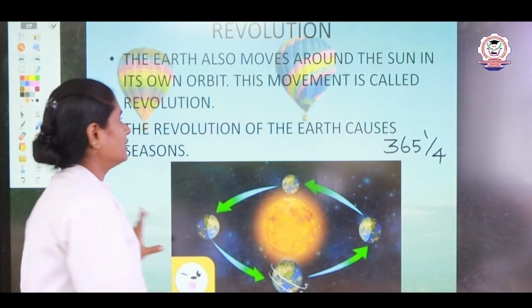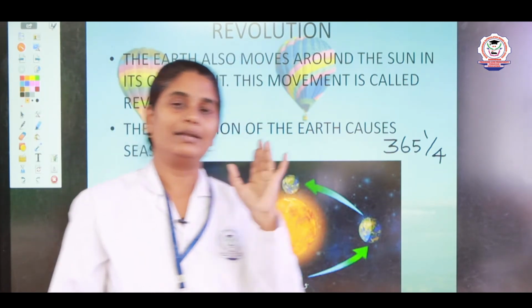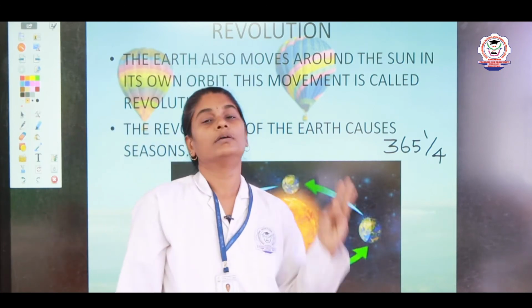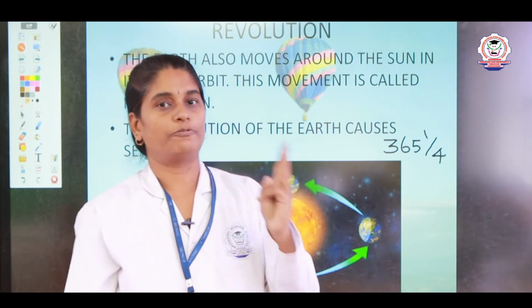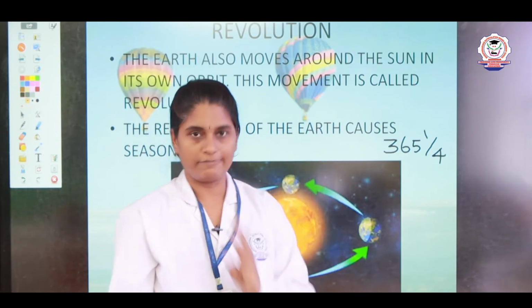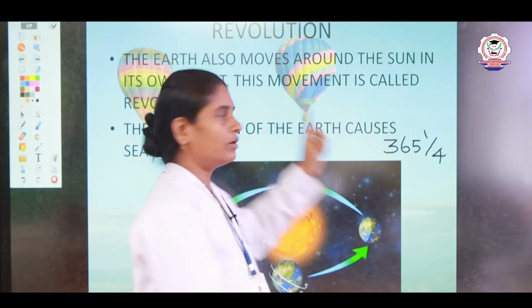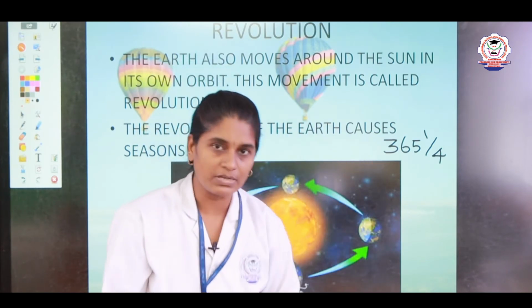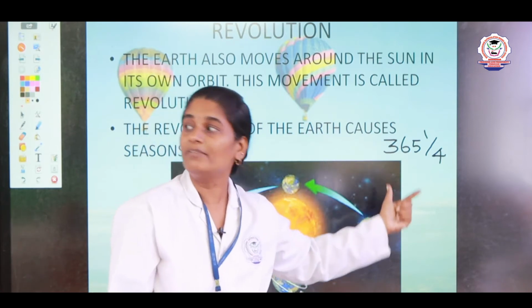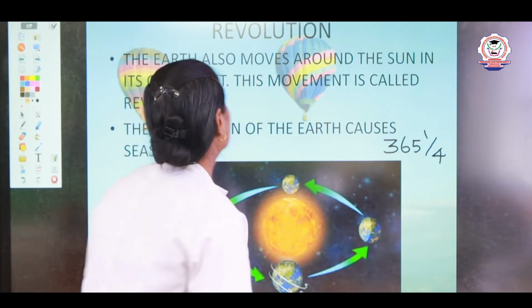So you learned that the earth undergoes two types of movements. With the help of these movements, day and night are caused because of rotation and seasons are caused because of revolution. To complete one rotation, the earth takes 24 hours, and to complete one revolution, the earth takes 365 1/4 days.